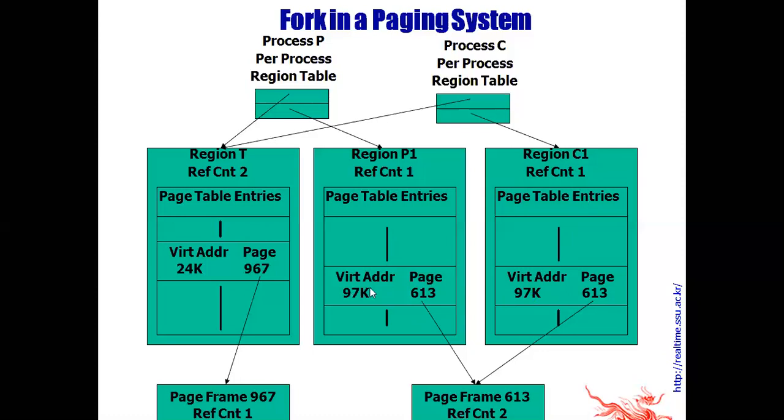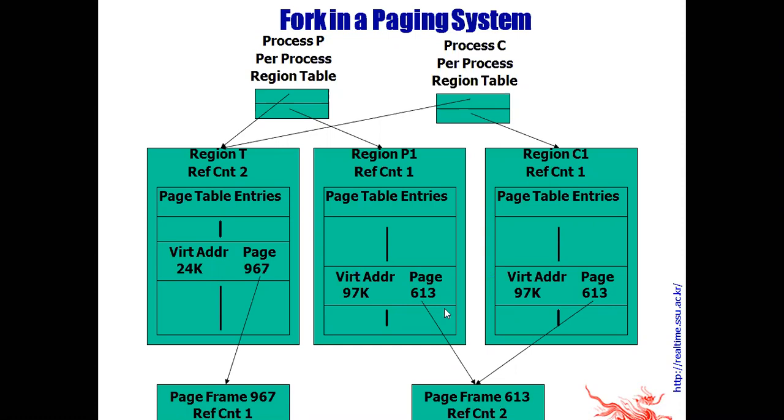The virtual address shared by both is 97K, and physical page 613 is mapped to 97K in both processes. This is used by both processes, that's why the reference count is 2. The page frame reference count is 2.